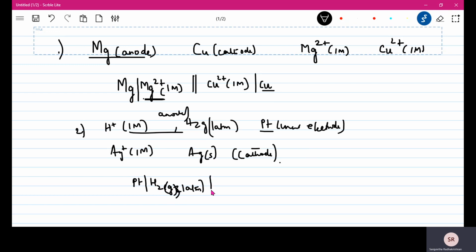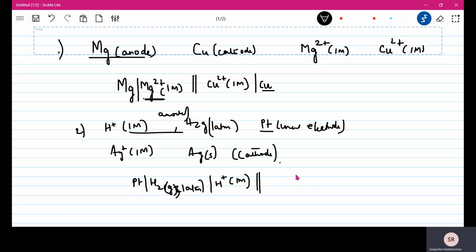Then again you put a single line because these ions are also all within the cell. So wherever it is all within one cell, you will put only single lines, and then after that you will put H+ 1 molar, and then you will put your salt bridge because that will show you the other half cell. This is one half cell, this is the other half cell. So within one half cell you will only use single lines.